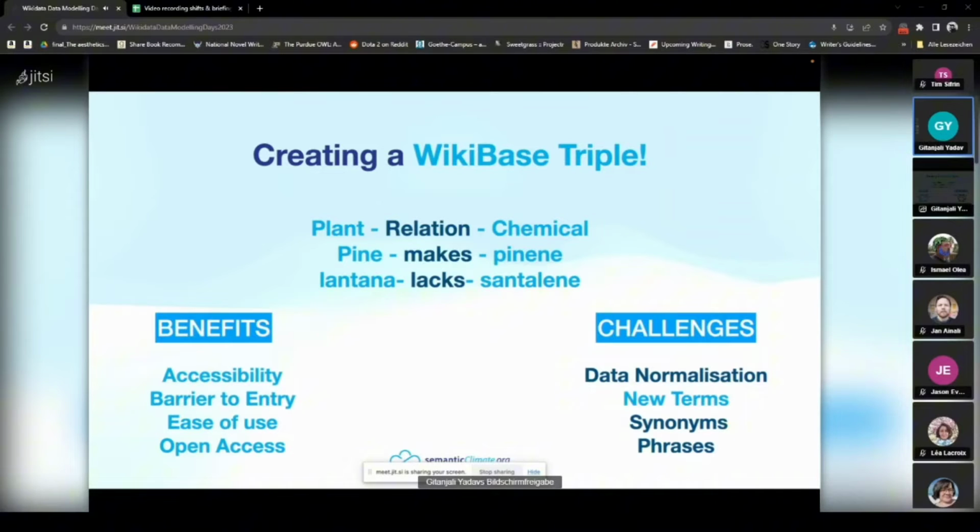So we are now trying to build in Wiki's multilinguality to overcome our issues with synonyms. We've also had major issues with phrases or new terms which are not there in Wiki already, and we are trying to bring those in by embedding them using the Wikibase instance.